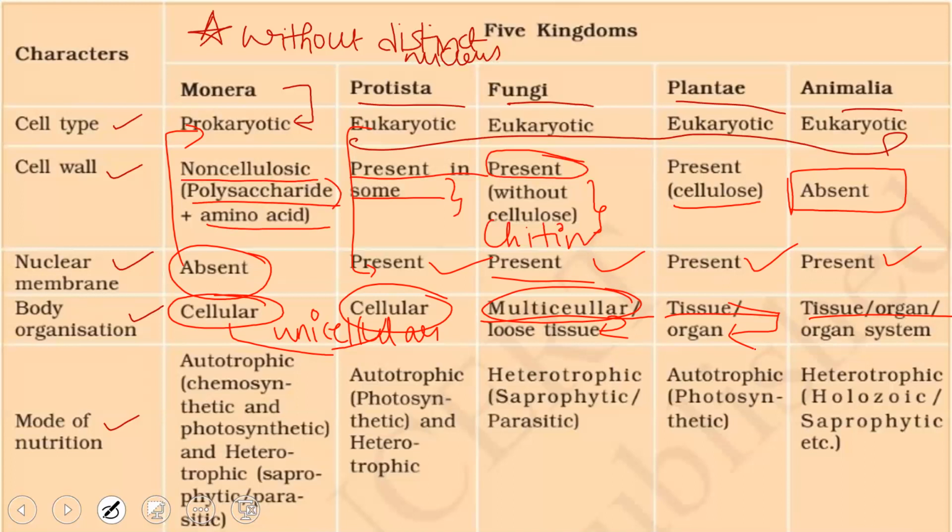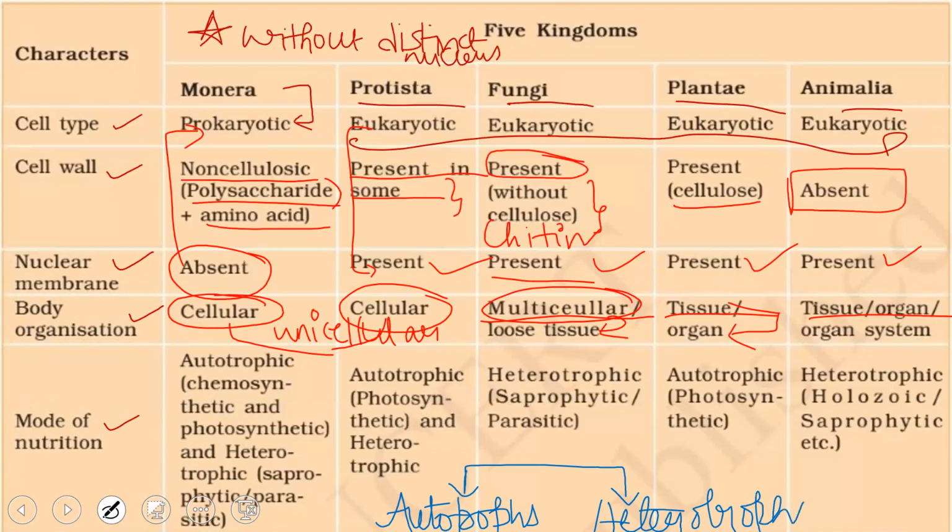Lastly, about the mode of nutrition. The mode of nutrition is basically of two types. Some of them may be autotrophs, and some organisms may be heterotrophs. Auto means they can prepare their own food on their own. Hetero means they are dependent on other organisms for food.